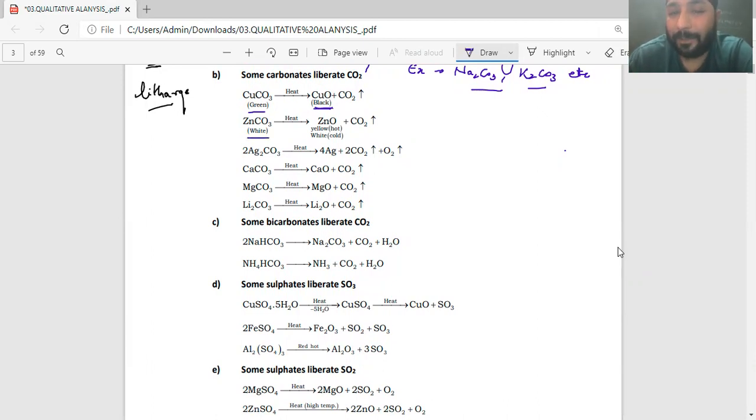Zinc carbonate will give you zinc oxide on heating. Understand that it is yellow when hot and white when cold. That means it gives you the particular characteristics of zinc oxide. I'll again get CO2. Now, silver carbonate: I told you silver doesn't have any affinity for oxides, right? While other elements generally form oxide plus carbon dioxide,